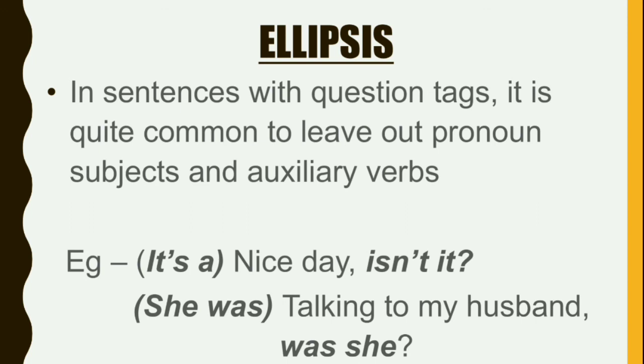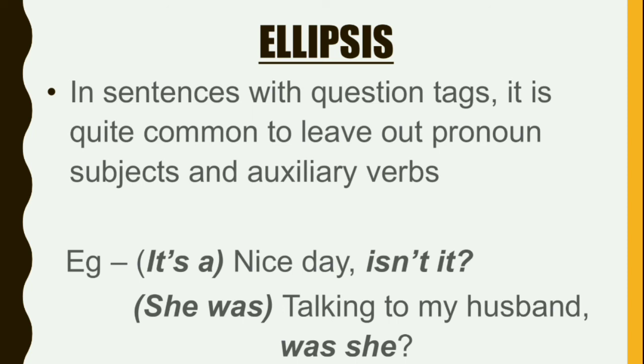Next is ellipsis. Ellipsis is the function where the sentence leaves out words when their meaning can be understood from the context. The meaning is understood already, so there is no need of adding some words. So the sentence leaves some words which were supposed to be there to make the sentence meaningful, but it is meaningful without those words.